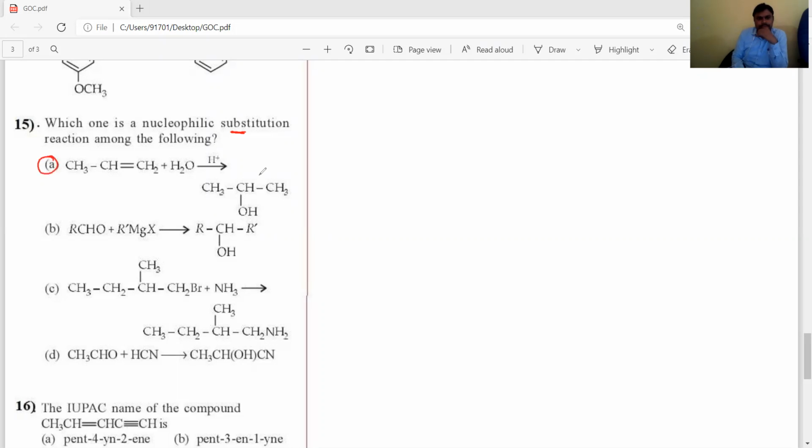This is addition of water in acidic medium; we are adding a water molecule, H plus and OH minus. According to Markovnikov rule, H plus is added at the double bonded carbon with more hydrogens, and OH minus at the carbon with fewer hydrogens. This is a Markovnikov addition reaction, and these are electrophilic addition reactions.